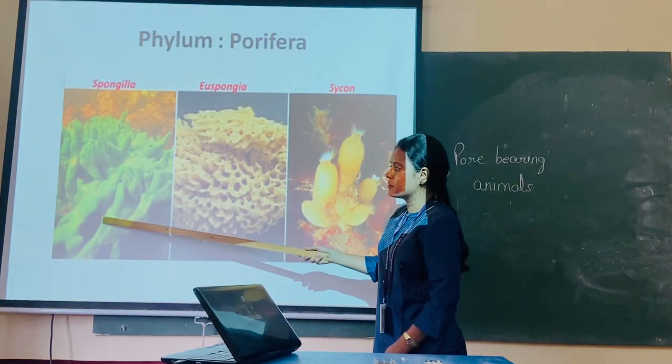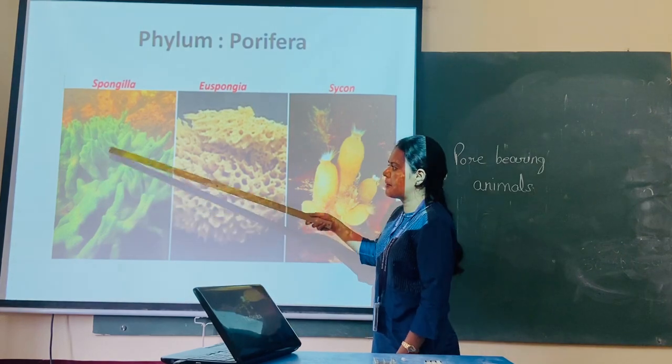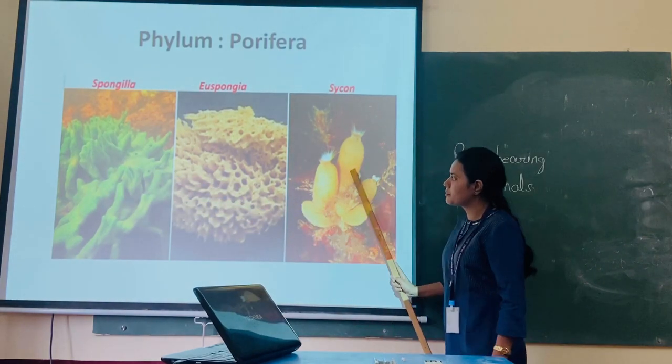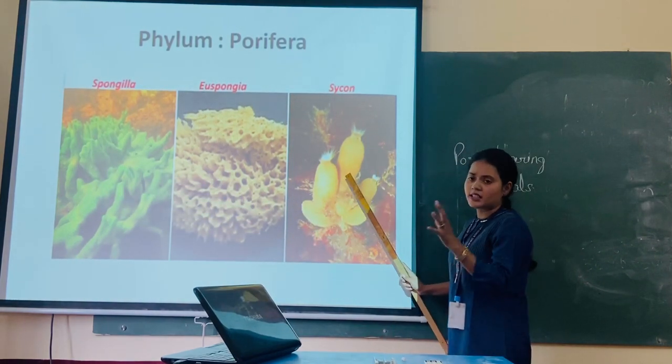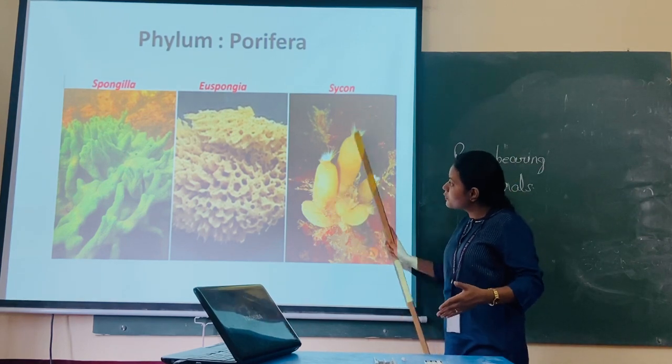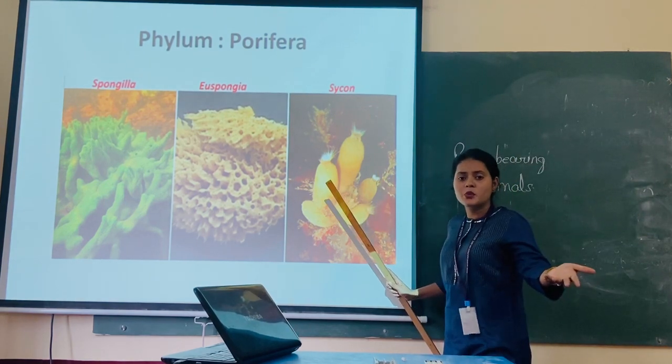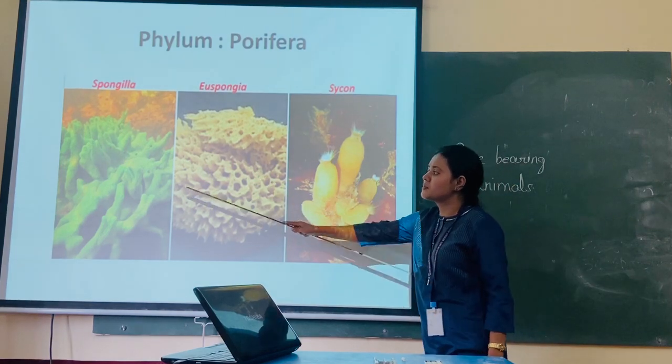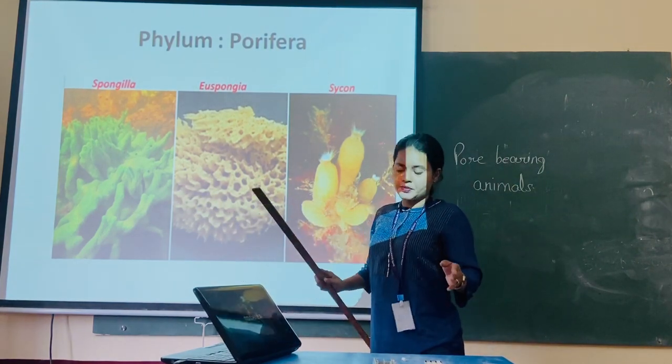So this is the organism. Okay, for example, these are the colonies. Now many colonies you can see. This is also one type of organism. You cannot pass a plane from the center. Even if you pass a plane from the center, you will not get equal halves. That's why these particular organisms are asymmetrical.